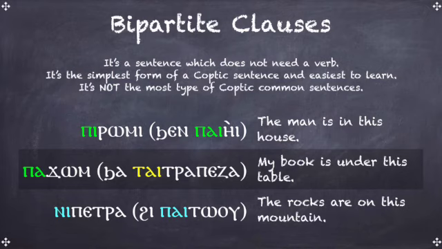The bipartite clause is the simplest form of a sentence in the Coptic language. However, it's not the most common sentence in the Coptic language. The most common sentence is the verbal sentence, which we're not going to cover today.